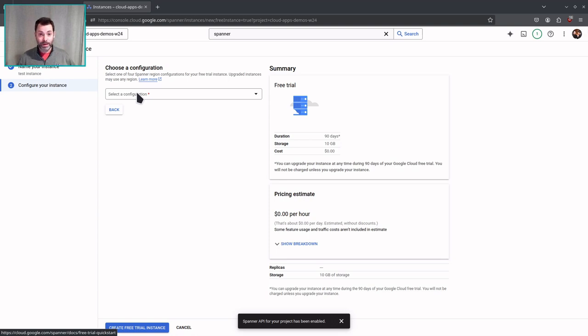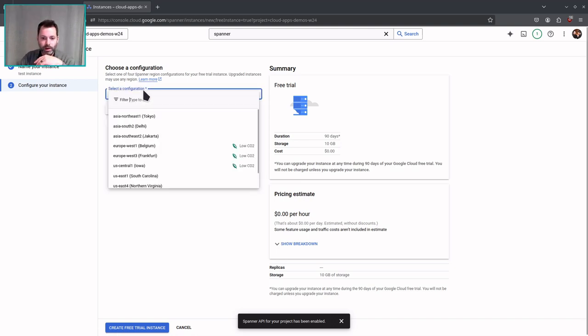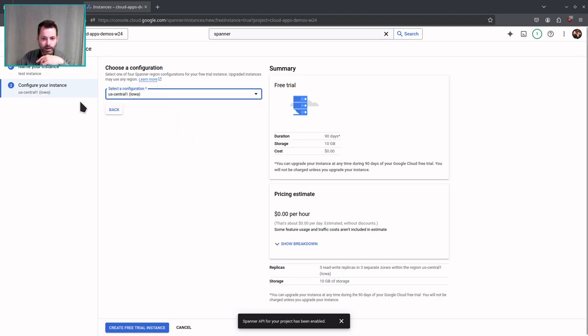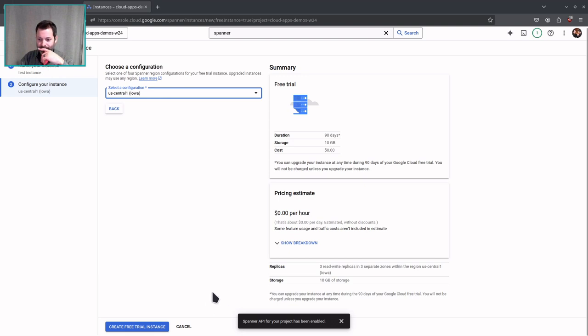So, this is Spanner. If you go through the materials, you should remember that Spanner is a horizontally scaled thing, meaning that it is going to be replicated worldwide, and that's how we will basically ensure uptime and things of that nature. Okay, so I'm doing my free trial here. I'm not going to click through it and all that. Let's do Central 1. We have low CO2 there. Okay, I don't want to create the instance.